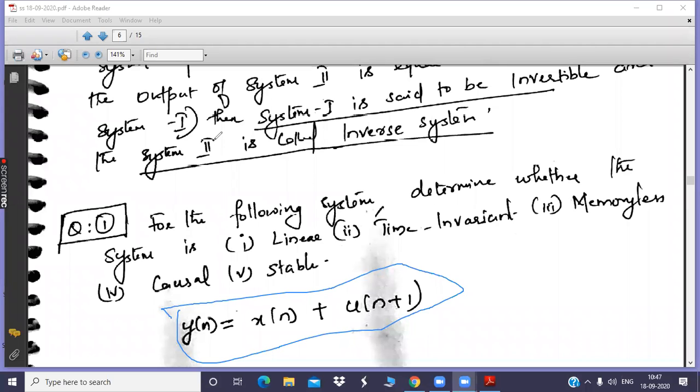It is a discrete time system, and the task performed by the system is that you have added u(n+1) along with the input x(n).